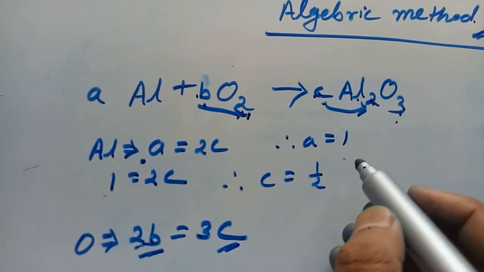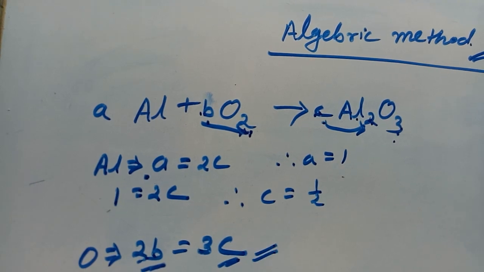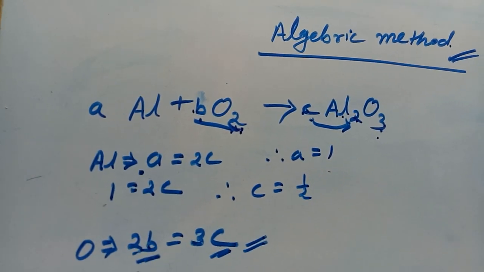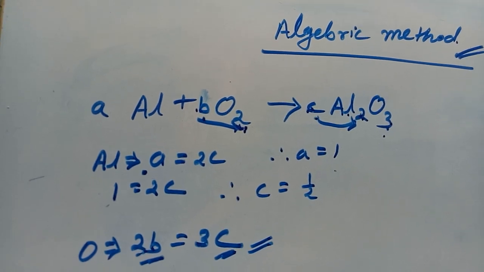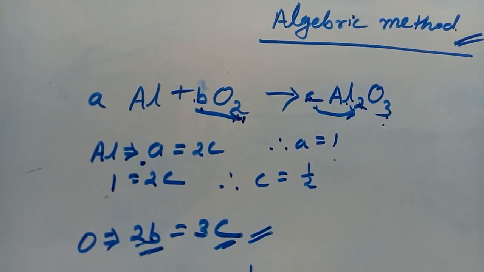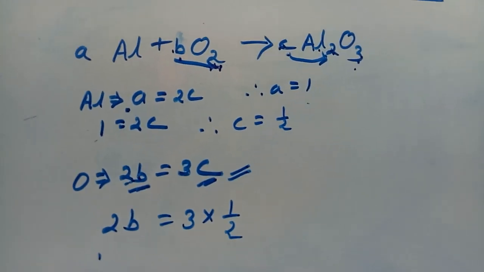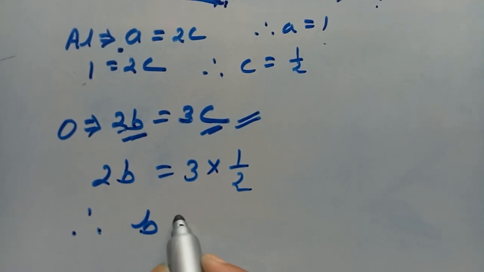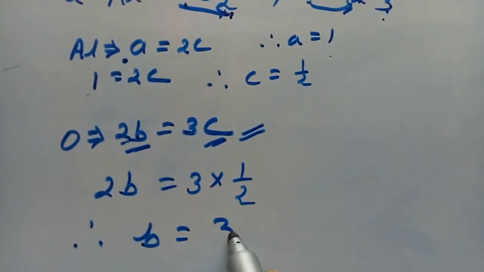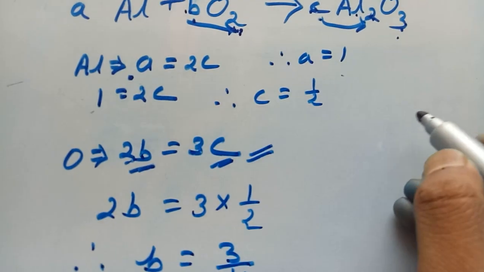Now put the value of C in this equation, then what happens here? 2B equal to 3 into 1 by 2, therefore B equal to 3 by 4. Okay, so what do you have?